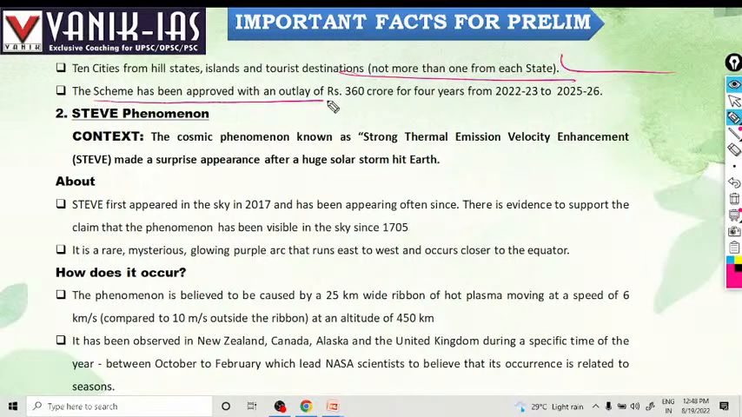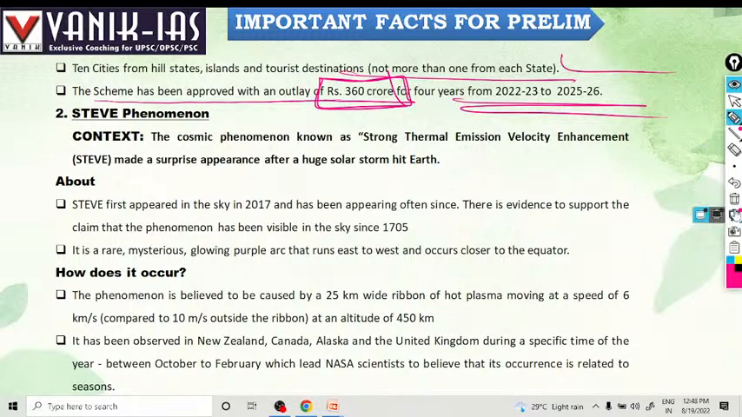The scheme will be approved with an outlay of 360 crore. Now what's the scheme? 360 crore, for 4 years from 2022-23 to 2025-26. Right? 360 crore will be given to the Namaste scheme, okay, to provide safety and dignity to the sanitation workers. What is the STEEP phenomenon?